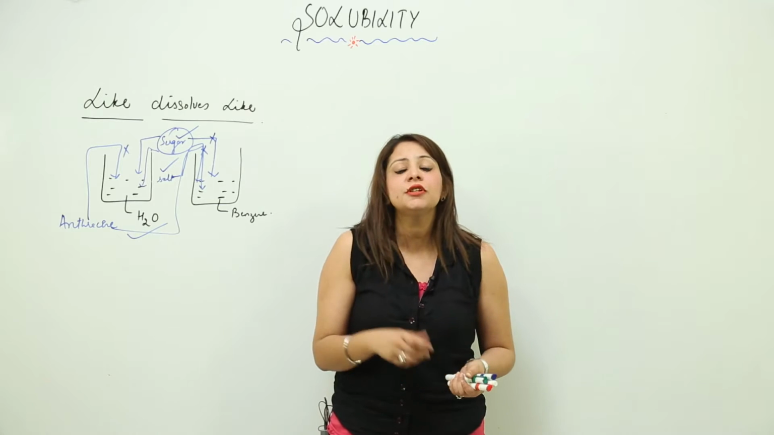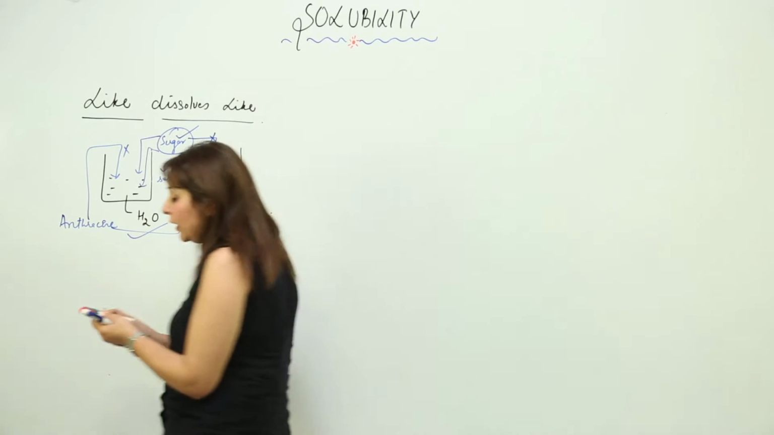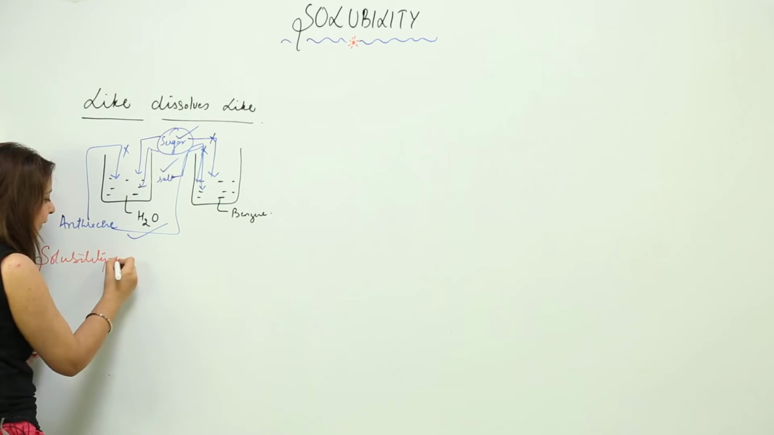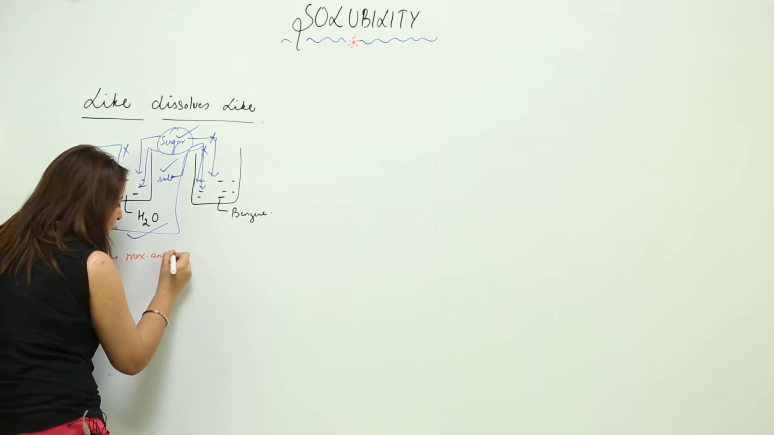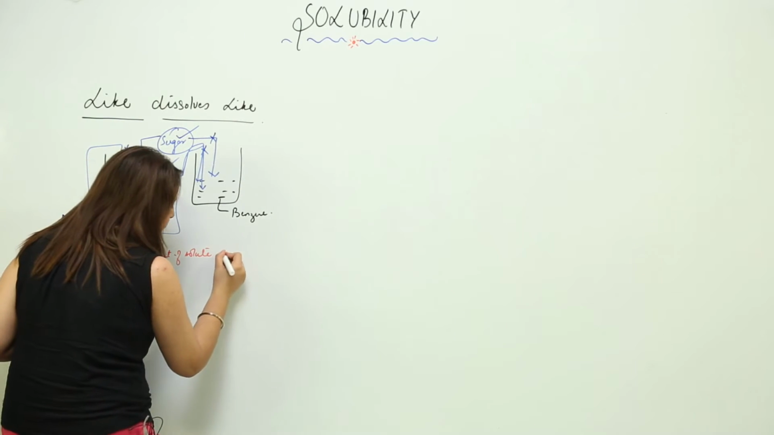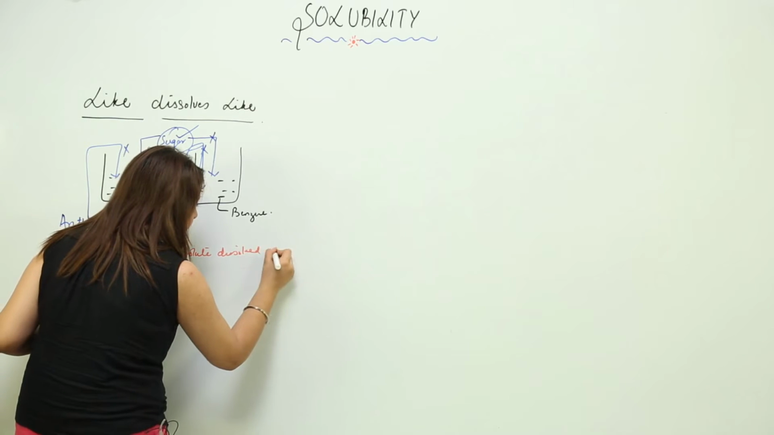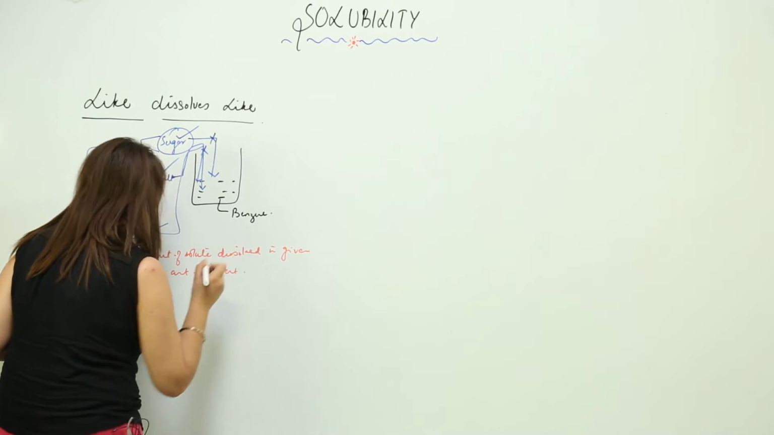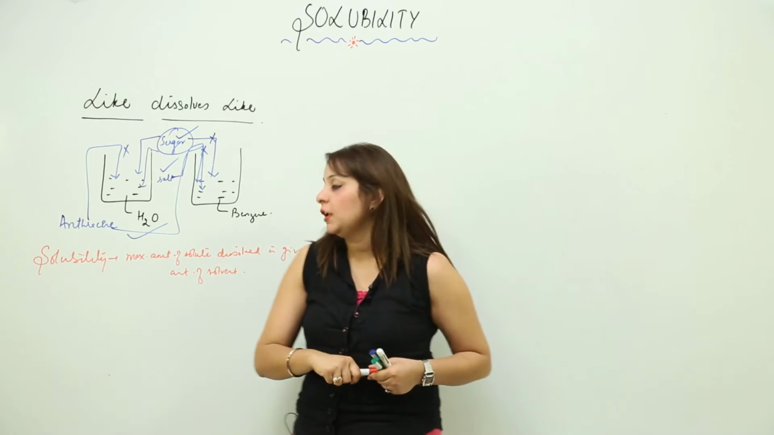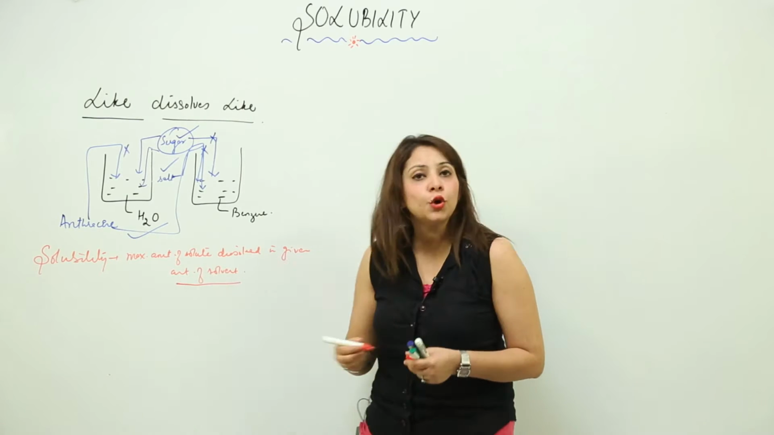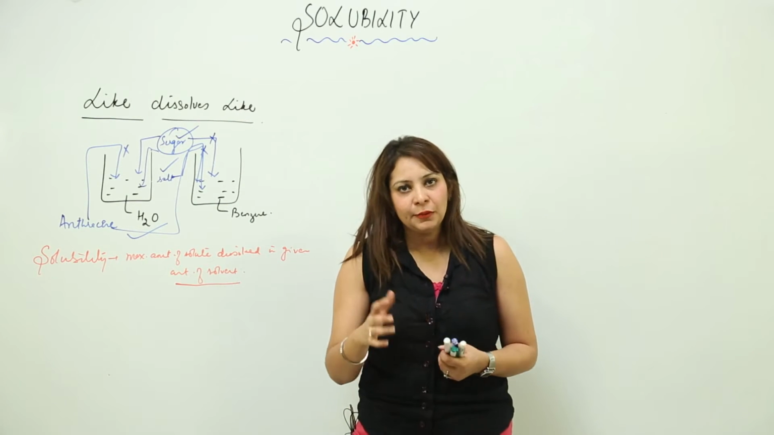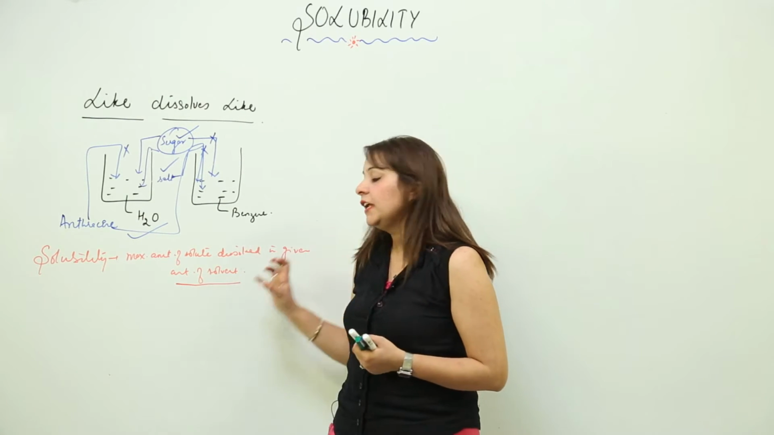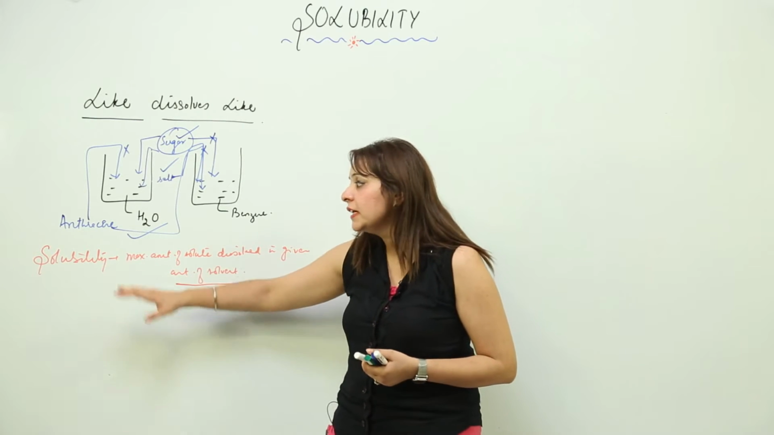So now we are in a position to define solubility, what actually is solubility. Right. So what is solubility? It is the maximum amount of solute that can be dissolved in a given amount of solvent, that is called solubility. Write in your copies that solubility is the maximum amount of solute that can be dissolved in a given amount of solvent.